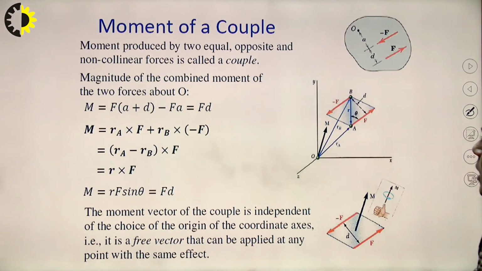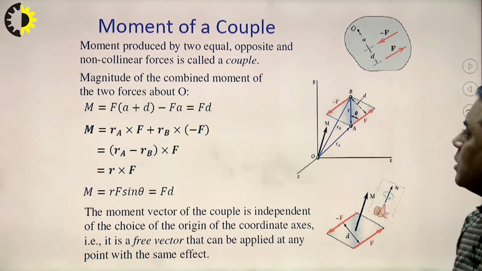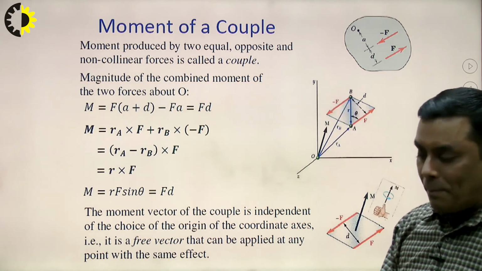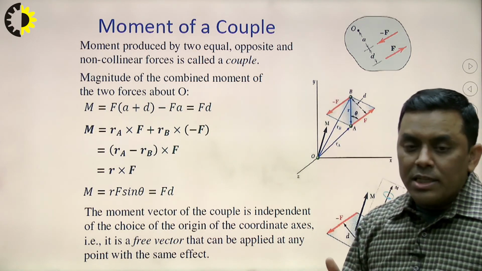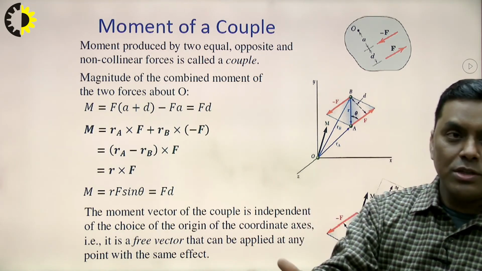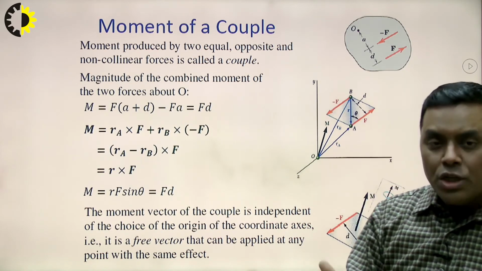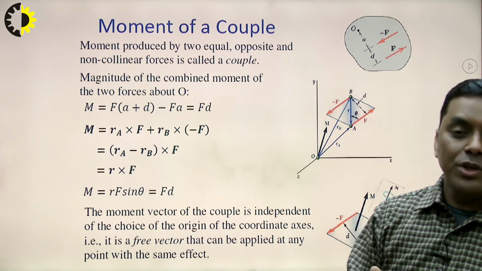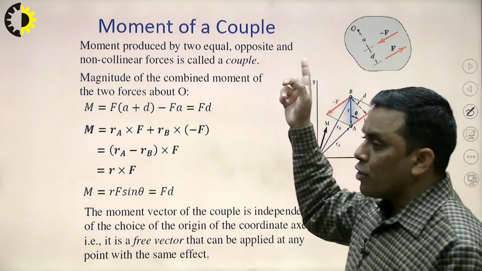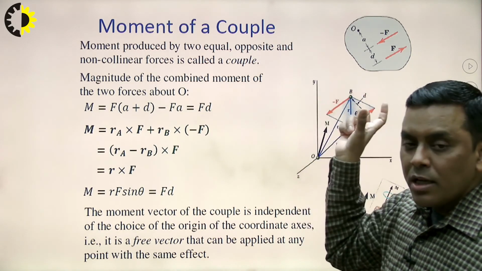Now, one more term related to moment and torque: moment of a couple. So, first we must define a couple. Couple means what? Couple means a pair of two equal and opposite. Generally, the literal meaning of couple is a combination of two equal and opposite. So, two equal and opposite, here we are talking about forces. So, two equal and opposite forces make a couple.